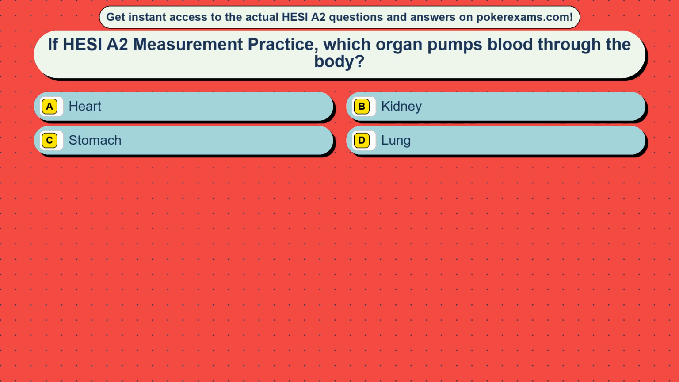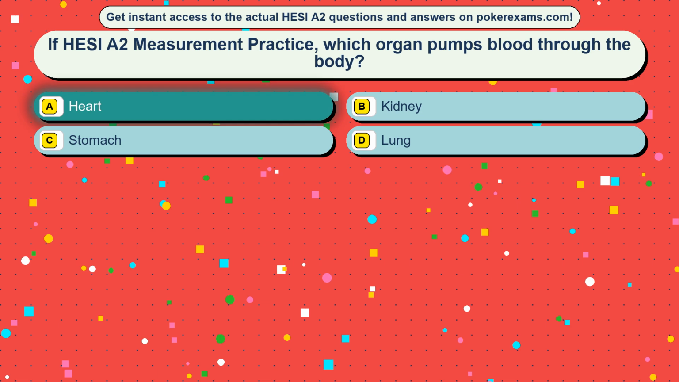Question 30. If HESI A2 measurement practice, which organ pumps blood through the body? Option A, heart. Option B, kidney. Option C, stomach. Option D, lung. The correct answer is option A, heart.